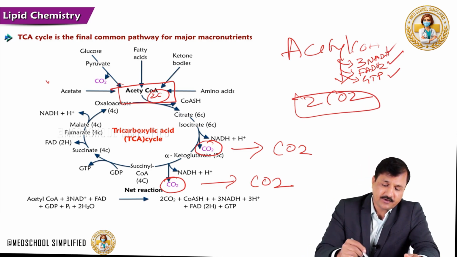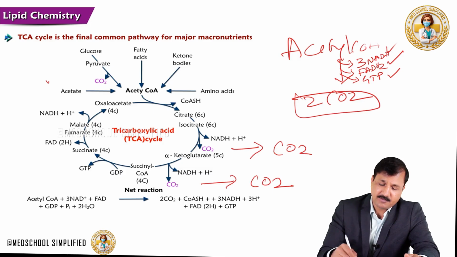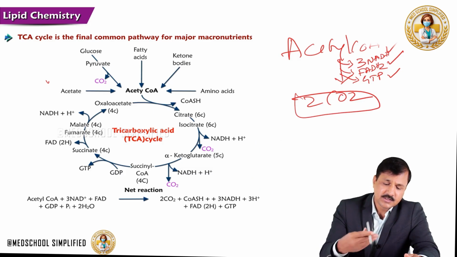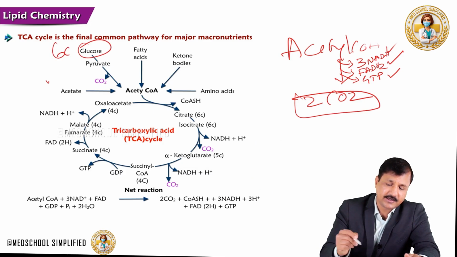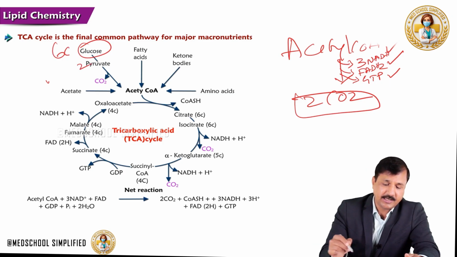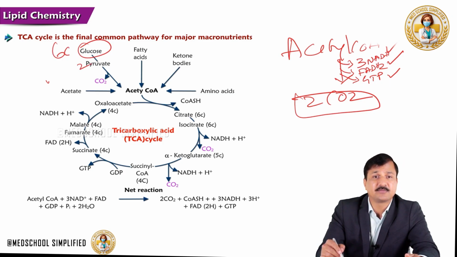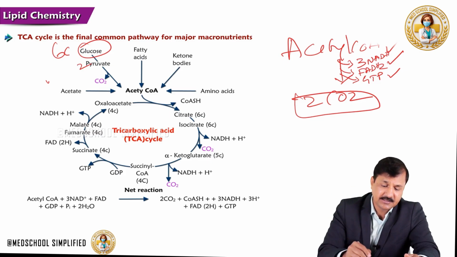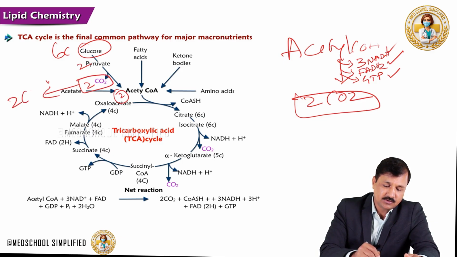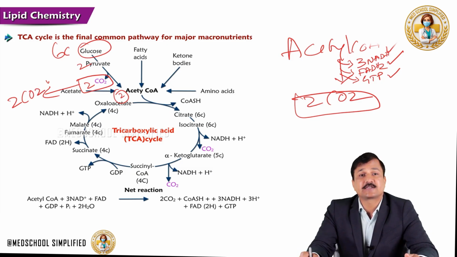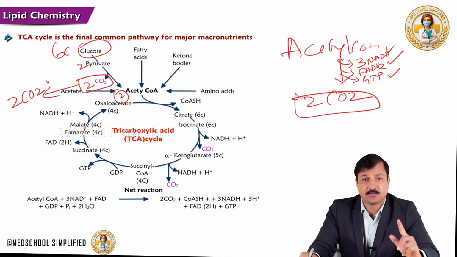Also note that if you are tracking carbons coming from glucose, glucose is a 6-carbon molecule that gives you 2 pyruvates. Pyruvate is a 3-carbon molecule, so 2 pyruvates means 6 carbons. The 2 pyruvates go into 2 acetyl-CoA, so there will be release of 2 carbon dioxide. So of the glucose carbons, out of 6, 2 carbons are released as carbon dioxide from pyruvate to acetyl-CoA, decarboxylation.